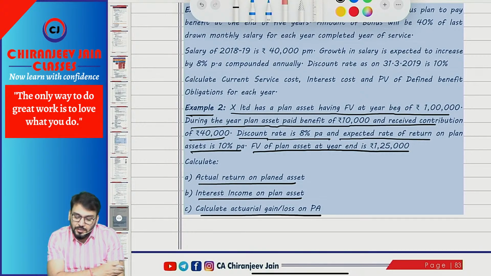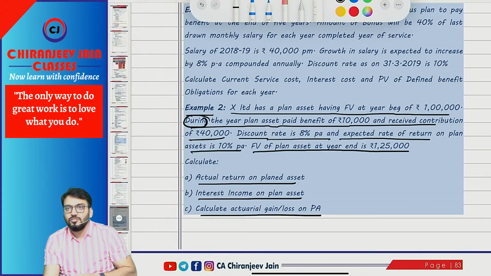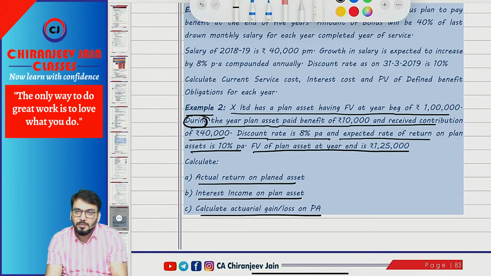Now when I am saying during the year, we will assume that this benefit is paid and contribution has been received at the mid of the year. Whenever they have given during the year, we will assume it is done at the mid of the year. It can also be done at the end of the year, but if nothing is given, we will assume it is mid of the year. So that assumption will prevail.